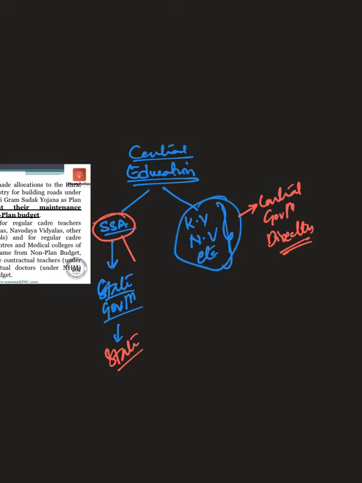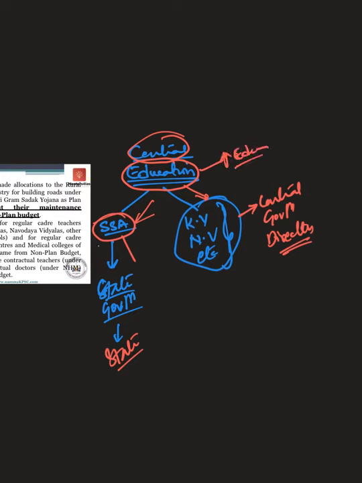So I hope you are getting the difference. The same central government will be spending money on education, one through Sarva Shikshan Abhiyan, the other directly through its department. Now the problem arises here. The problem is that the money is now getting divided between two schemes to achieve the same objective. The objective is to increase education standards in our country.